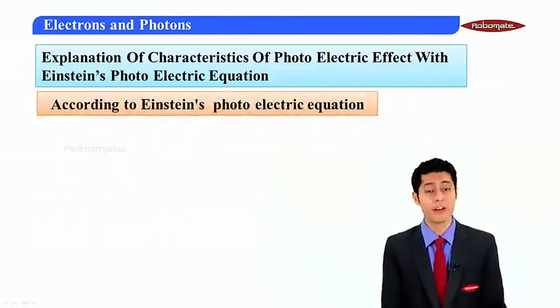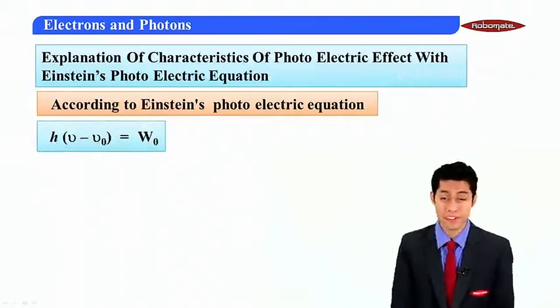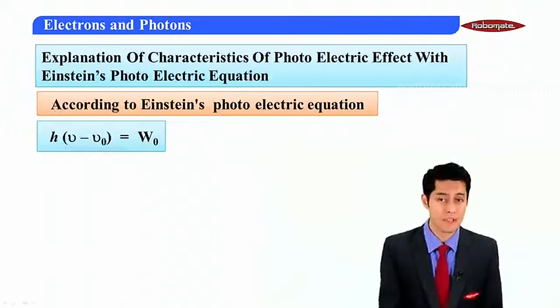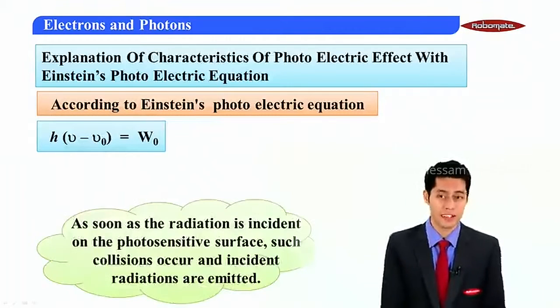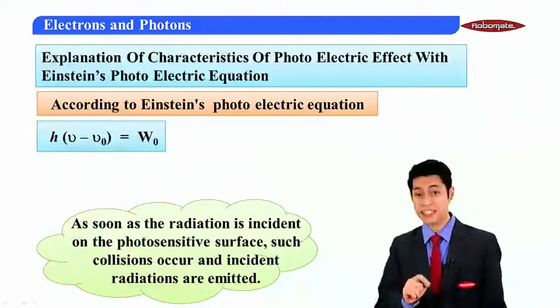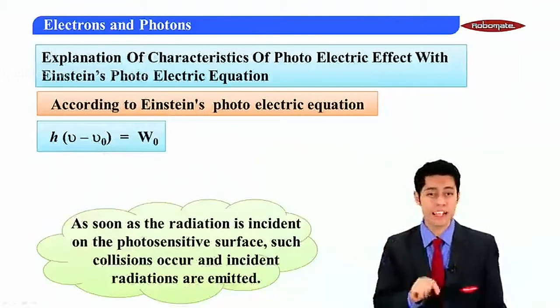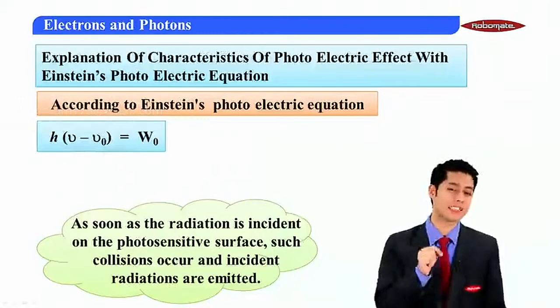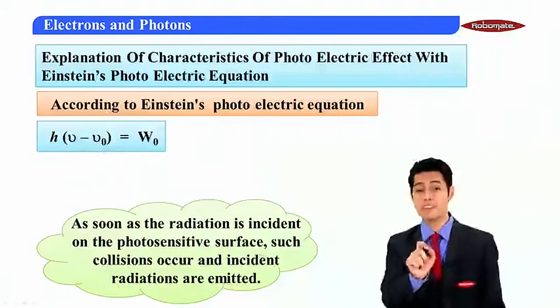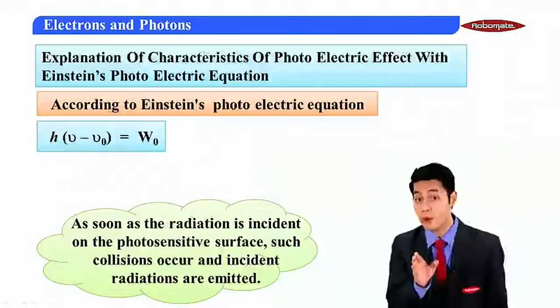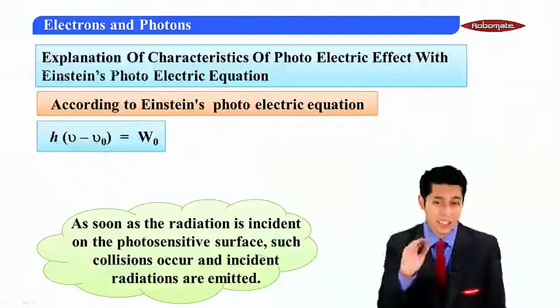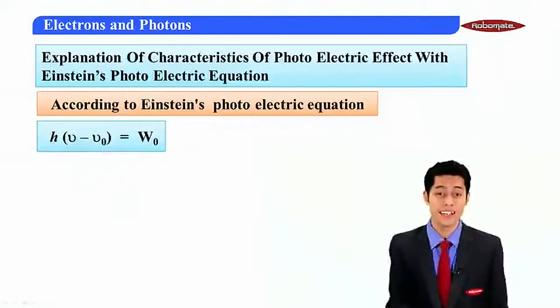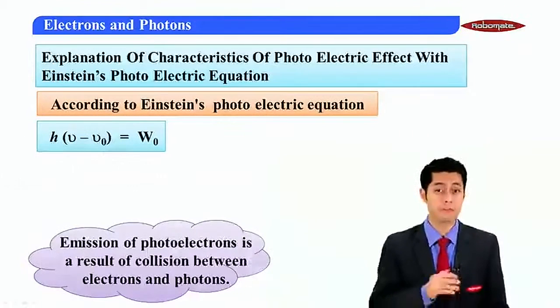Moving ahead, according to Einstein's photoelectric equation, we know that h(nu minus nu naught) is equal to w naught. That means as soon as the radiation is incident on the photosensitive surface, a collision occurs between photons and electrons, and as soon as that collision occurs, the electrons are emitted from the plate.